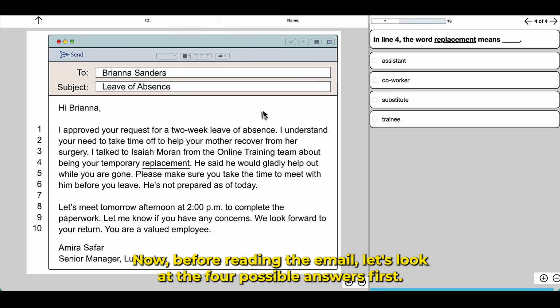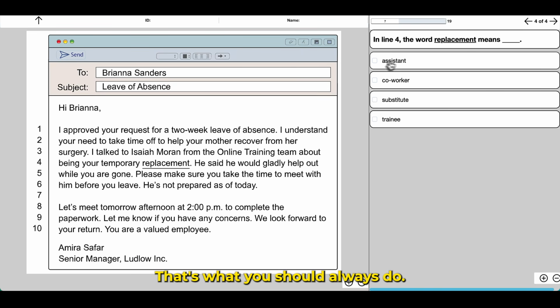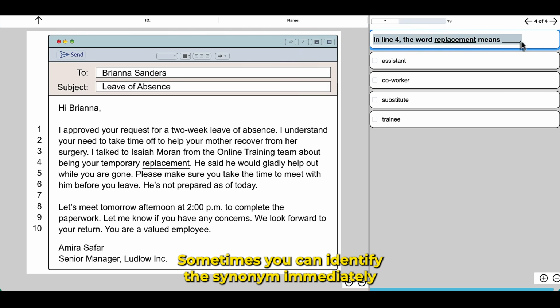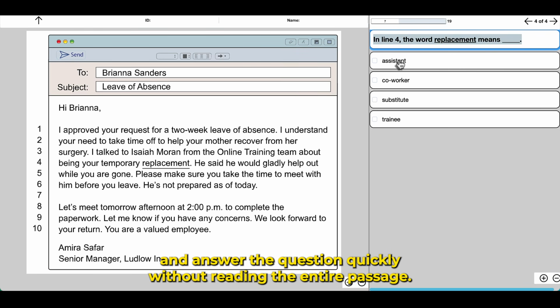Now, before reading the email, let's look at the 4 possible answers first. That's what you should always do. Read the question and the 4 possible answers. Sometimes you can identify the synonym immediately and answer the question quickly without reading the entire passage.